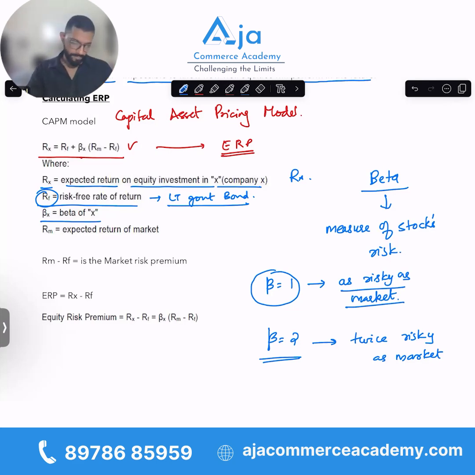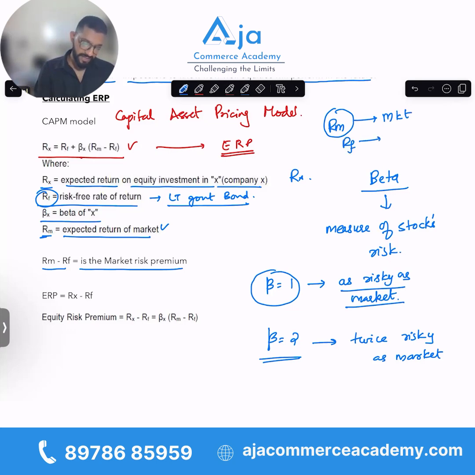Now, Rm is the expected return of the market as a whole, and Rm minus Rf is the market risk premium. Rm is the return of the market, Rf is the risk-free rate, and Rm minus Rf is the market risk premium. For investing in the share market as a whole, what will be the premium which I get? What will be the additional return which I get compared to the risk-free rate? That is the market risk premium.